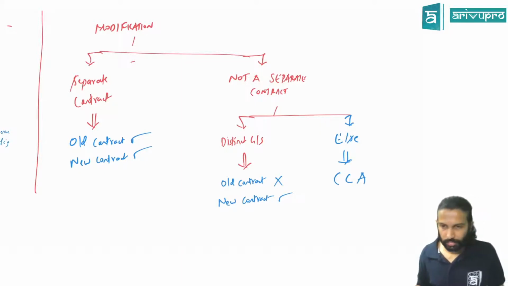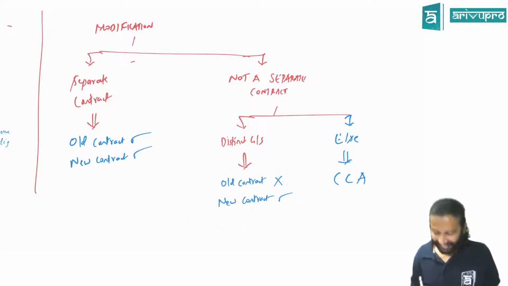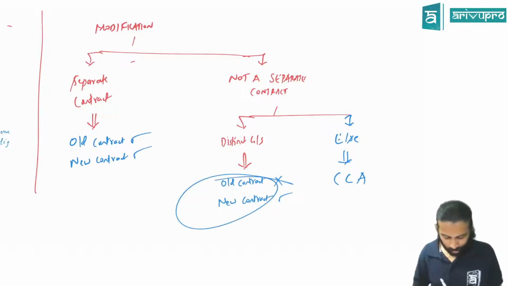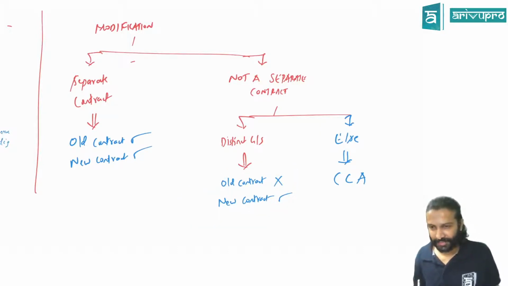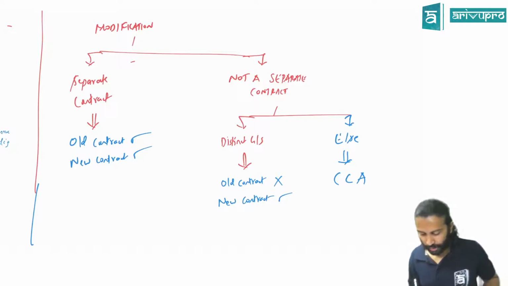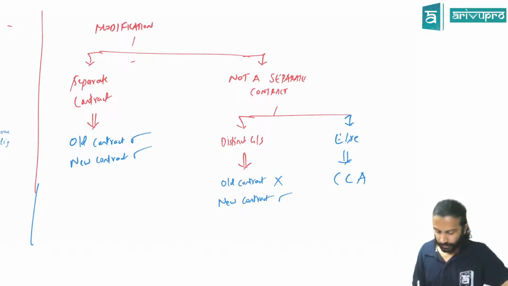So make new contract for the modification. I'll tell you, don't worry. Question is there. This one I'm about to do the question for this. This one only I'm about to solve now. I think we did do a question for this also, no? And it resulted in a separate contract. There was one question I kind of missed out. Okay, no problem, we'll do that also. Have you copied this? Or are you copying this?